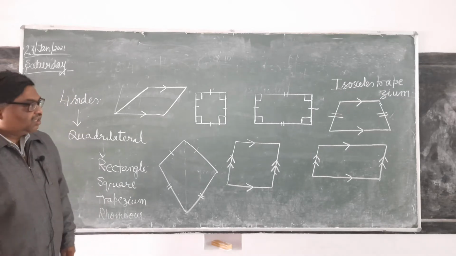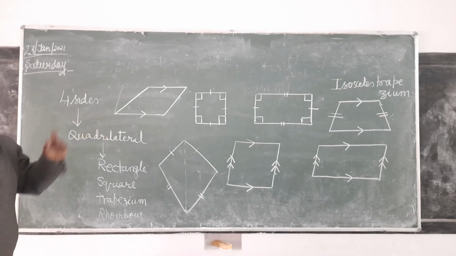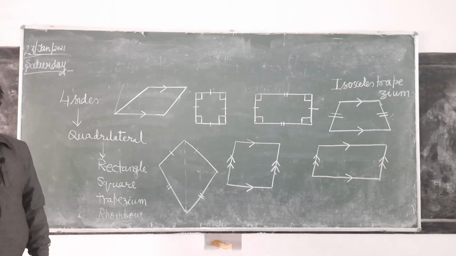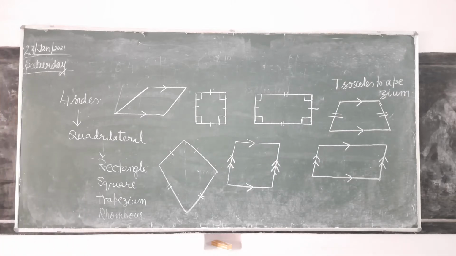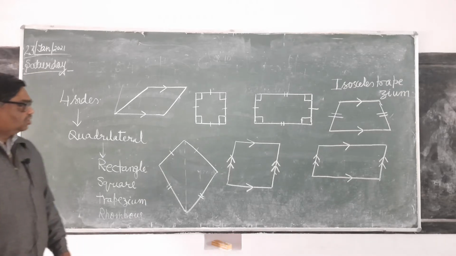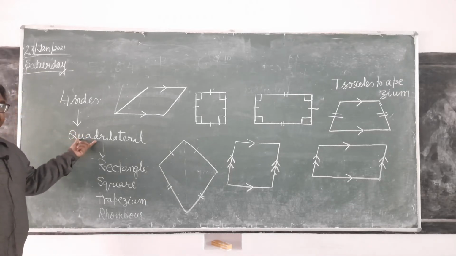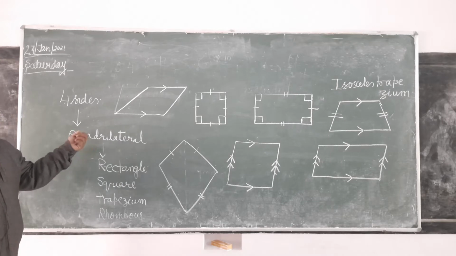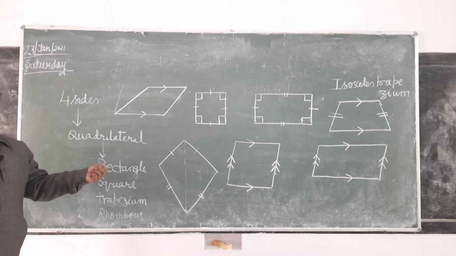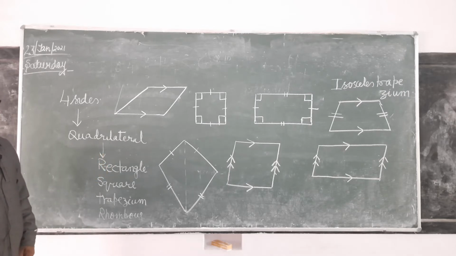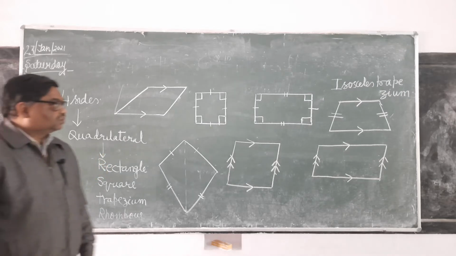It is clear? So see here, all these are concave polygon or convex? All are convex, because in all the polygons angles are smaller than 180 degree. So see here we are studying quadrilateral, and in that quadrilateral we will discuss only those having all the angles smaller than 180 degree. That is convex quadrilateral.